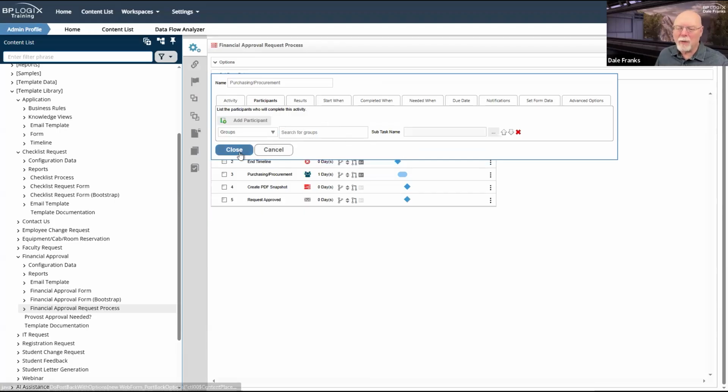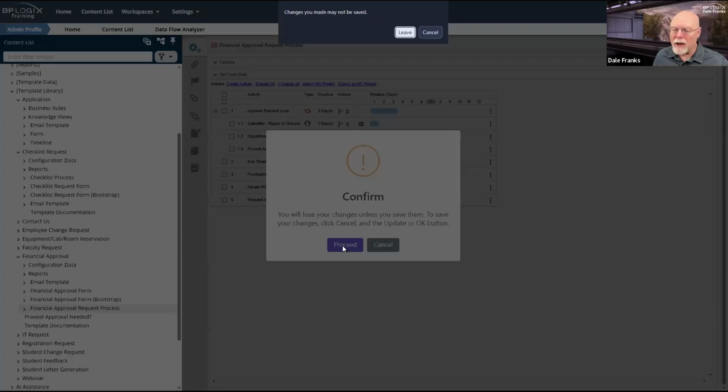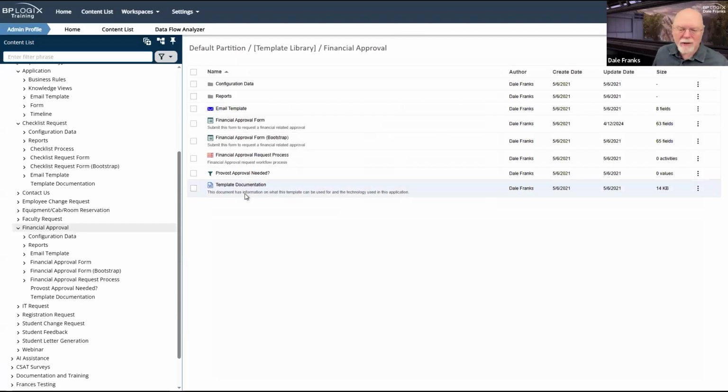So there's a lot of configuration that you would have to do for these to customize them to your system. The wise thing to do, if you're going to use our applications, and I should say that our applications were created at a time when we were getting a lot of requests for assistance from higher education institutions, so they are very higher ed focused. Some of these may not work for you, or you'll have to change them fairly substantially.